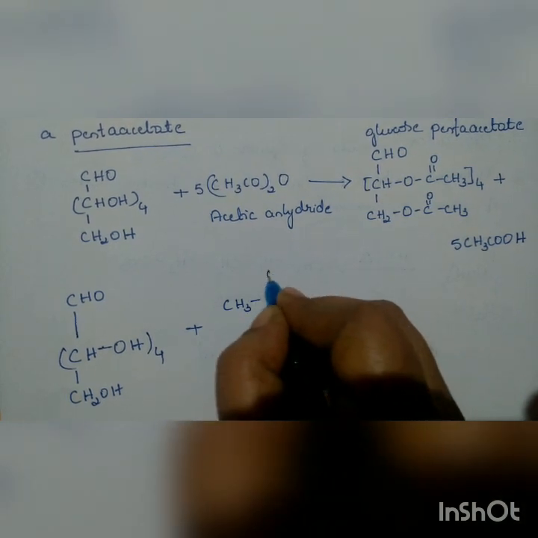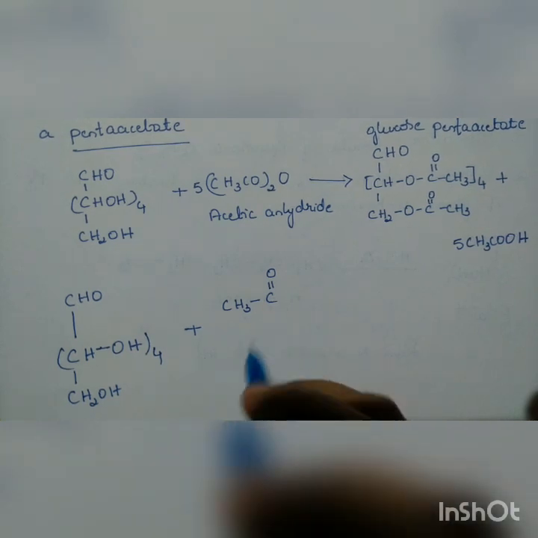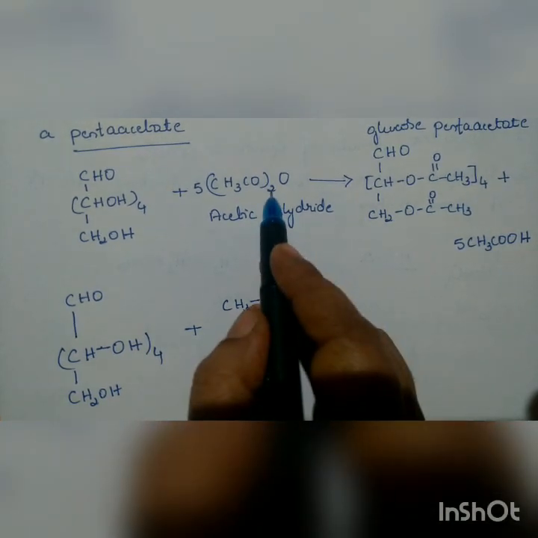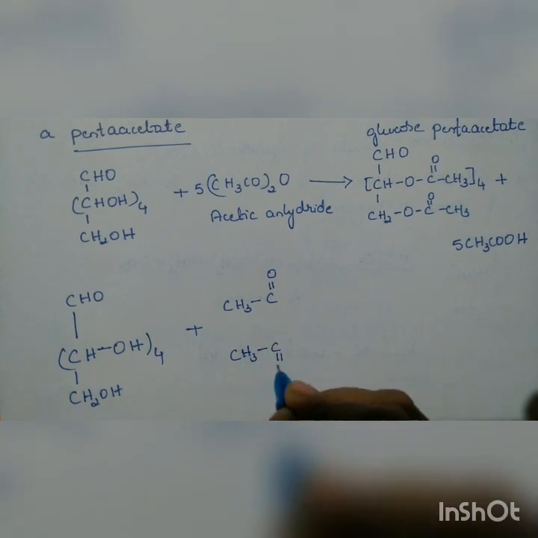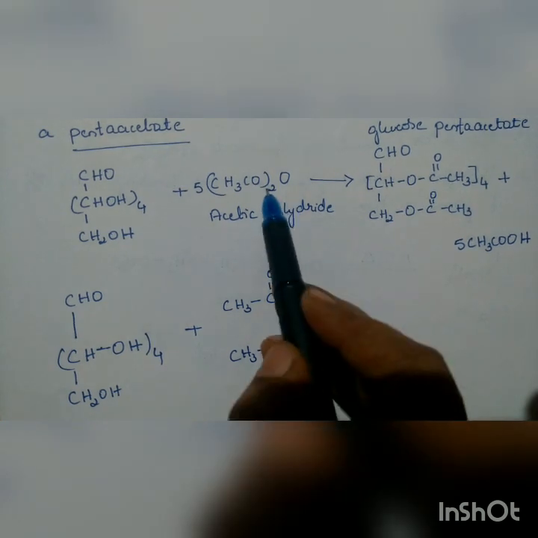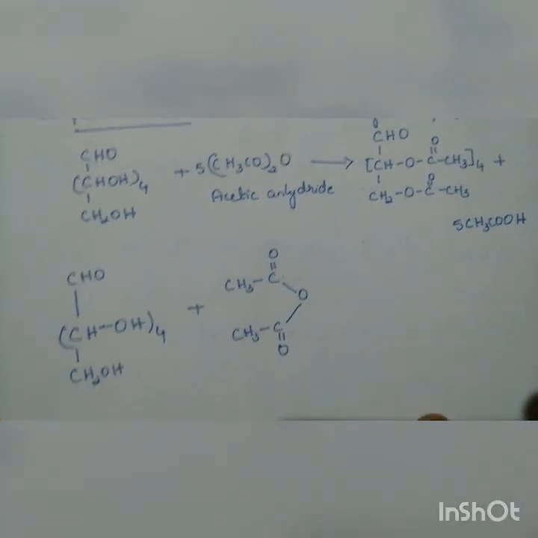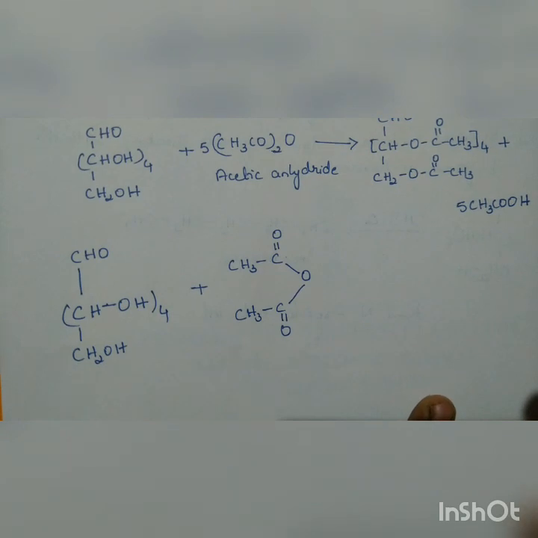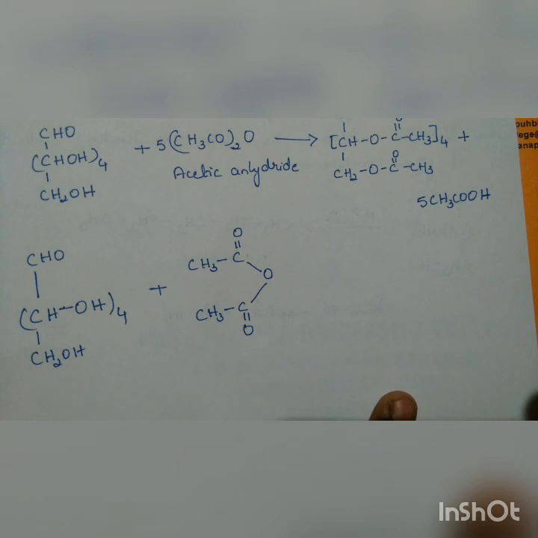CH3C double bond O. That is CH3CO. CH3 double bond O, 2 times it is given. That is CH3C double bond O. And commonly both the groups are bonded to oxygen. That is what is called anhydride. That is what indicates anhydride. I hope it is clear now.